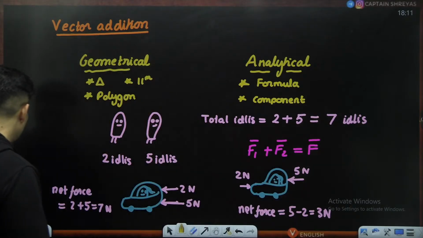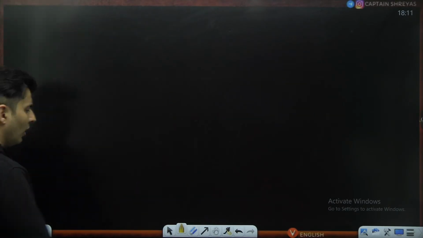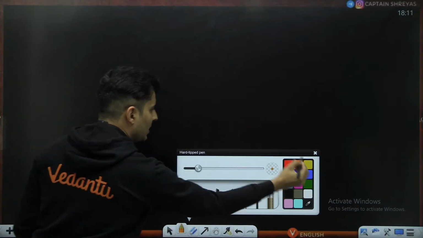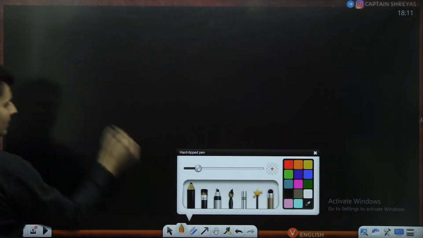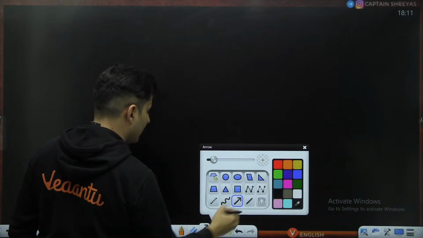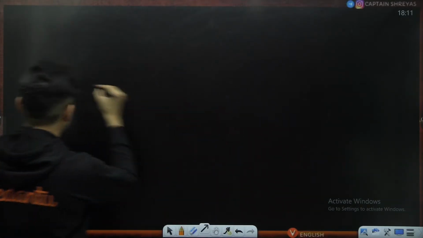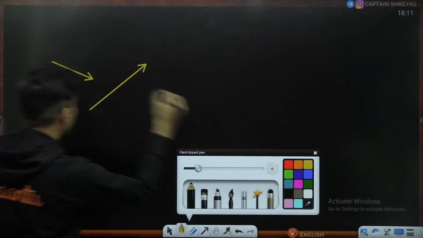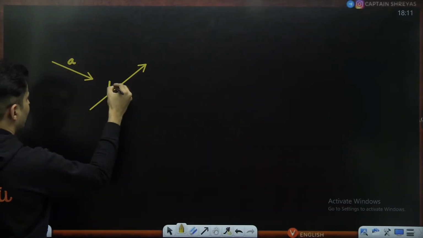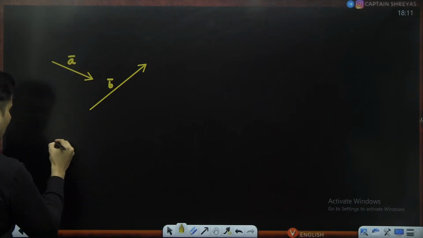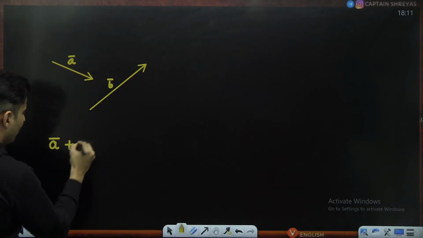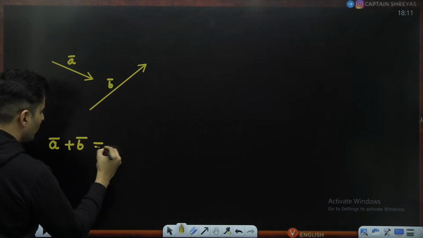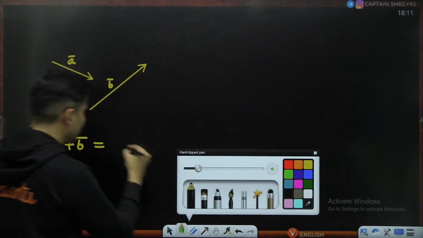So just to give you a quick recap of what these methods were. If you have, let's say, two vectors like this, one vector is here and another vector is here. Let's say I call this vector A, and this vector B, and I want to do this: A vector plus B vector is going to give me the resultant vector, which I'm going to call R vector.